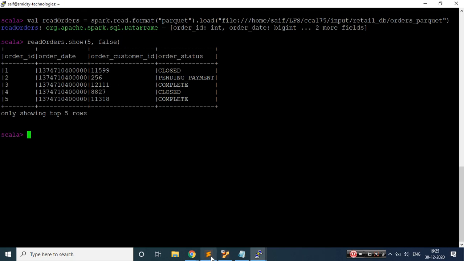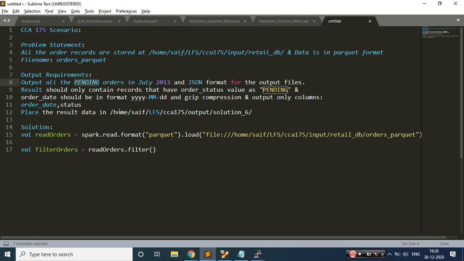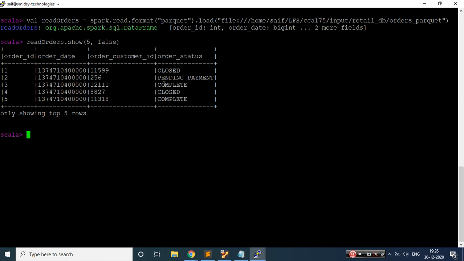Okay, so let's go to the scenario. They were asking me, I need the pending orders. So what we'll try to do is first filter the data so that I have only my pending orders. So let me do filter orders, and these are variable names which you can give anything. It's your call. Let me copy this because this is the data frame wherein I'm having the data. Now I need to filter the data. So where can I find pending?